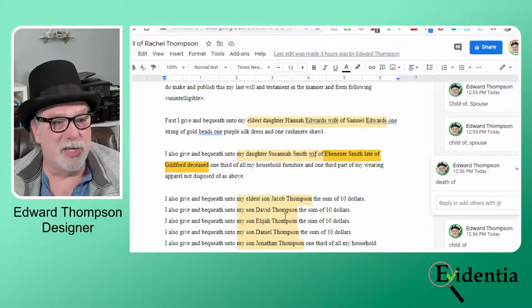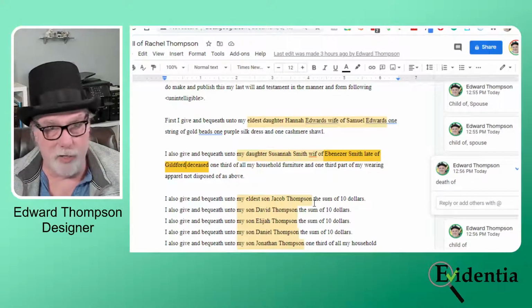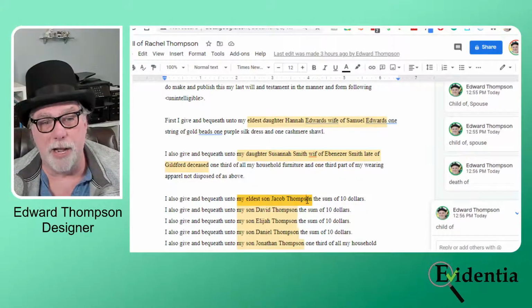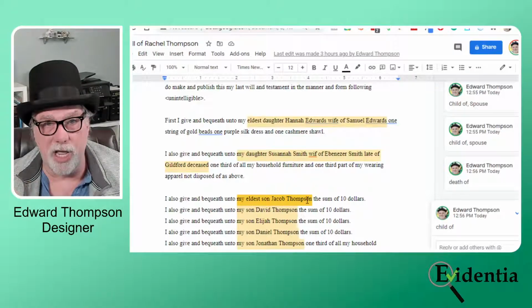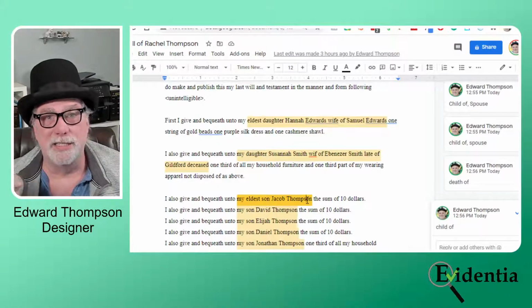"So to my eldest son Jacob, the sum of $10." So here I have that Jacob was the eldest son. So again, a child of reference. Now, one of the things in the back of my mind is that when she says that Jacob was her eldest son, does she mean her eldest born son, or does she mean her eldest living son?